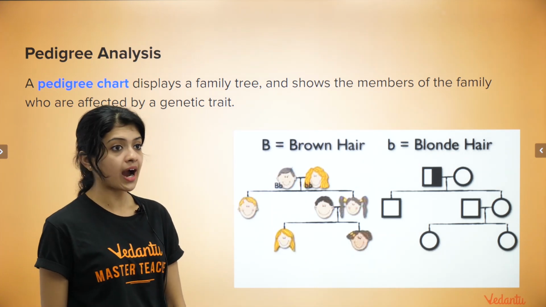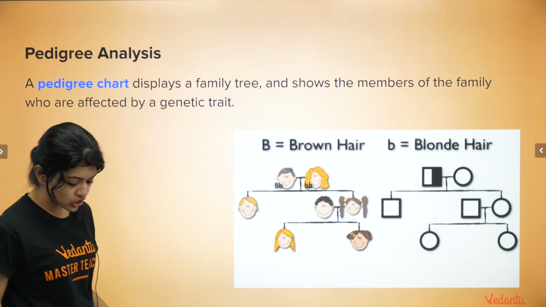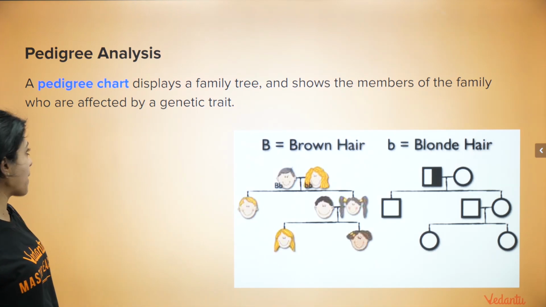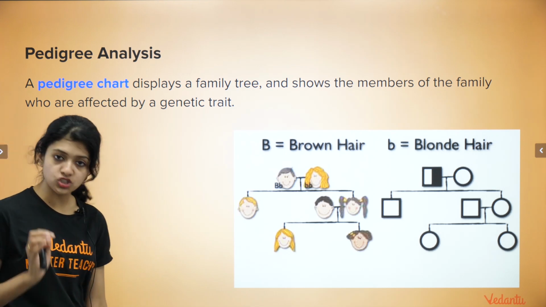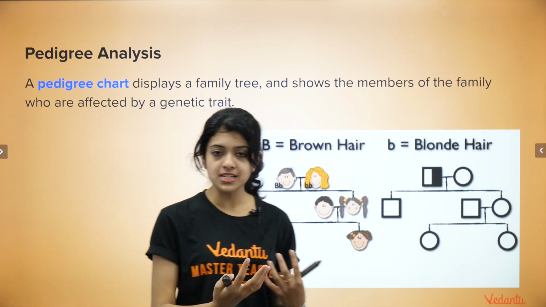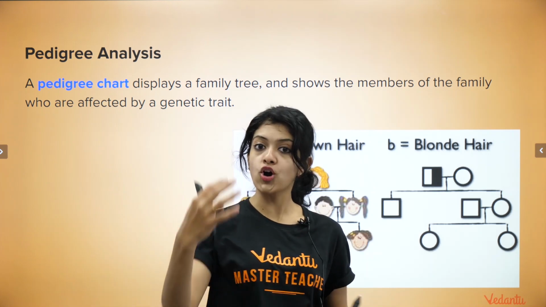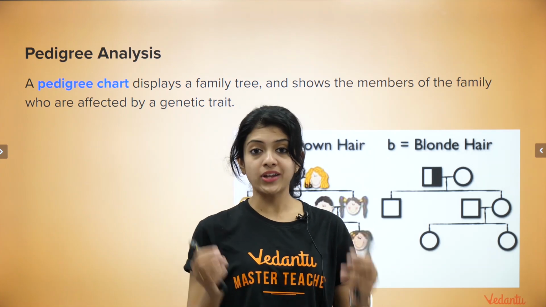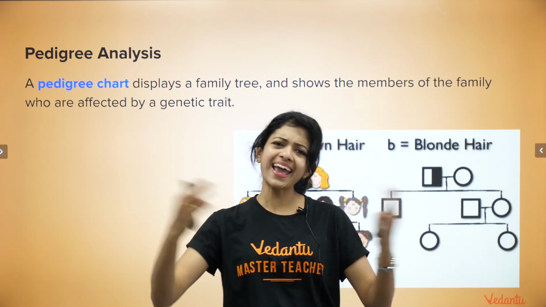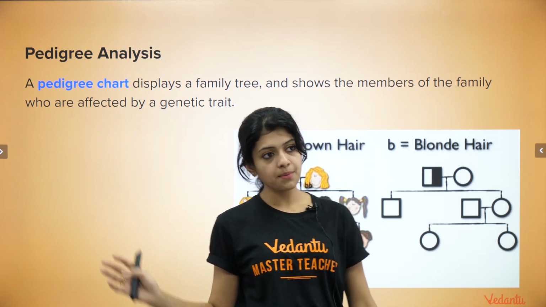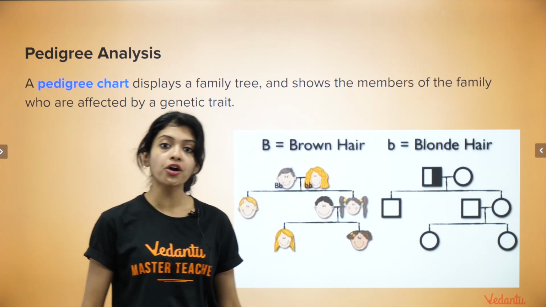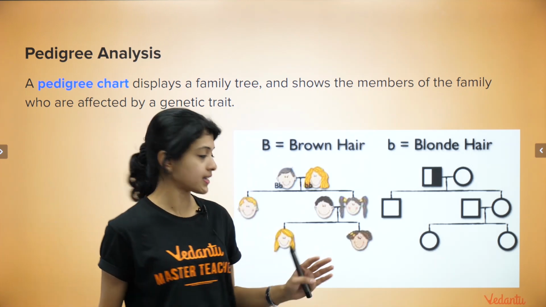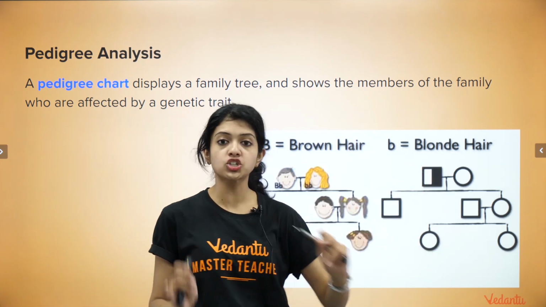What is a pedigree chart? A pedigree chart is a chart that displays a family tree and shows the members of the family who are affected by a genetic trait. I use the word affected because, as I said, people are mostly concerned about genetic diseases more than any random trait. So it can either be affected by a genetic trait or express a genetic trait. That is what a pedigree chart is. This is an example of a miniature pedigree chart.